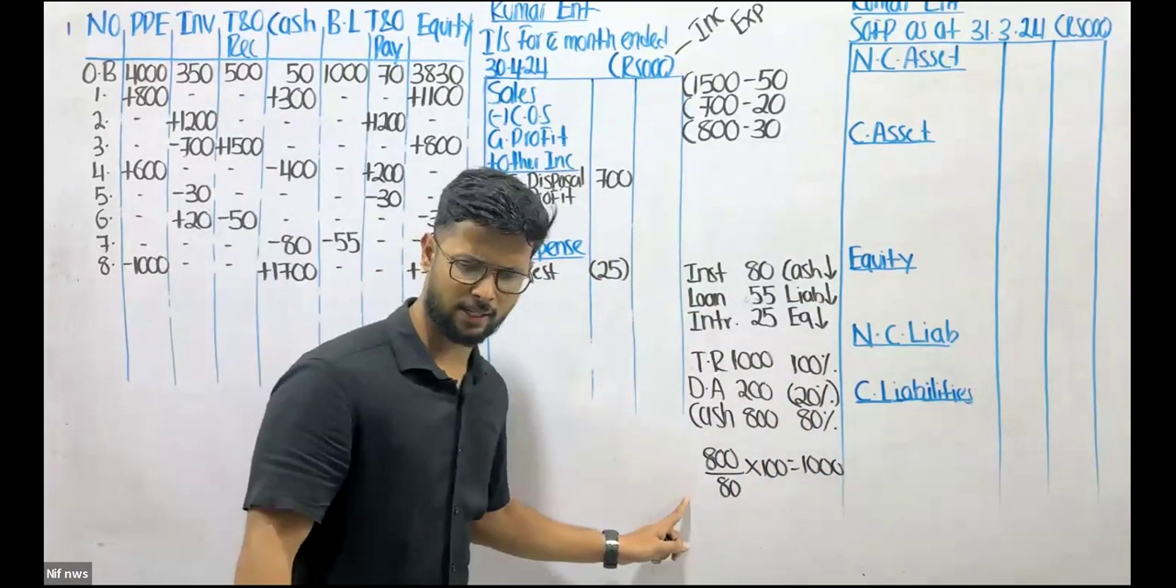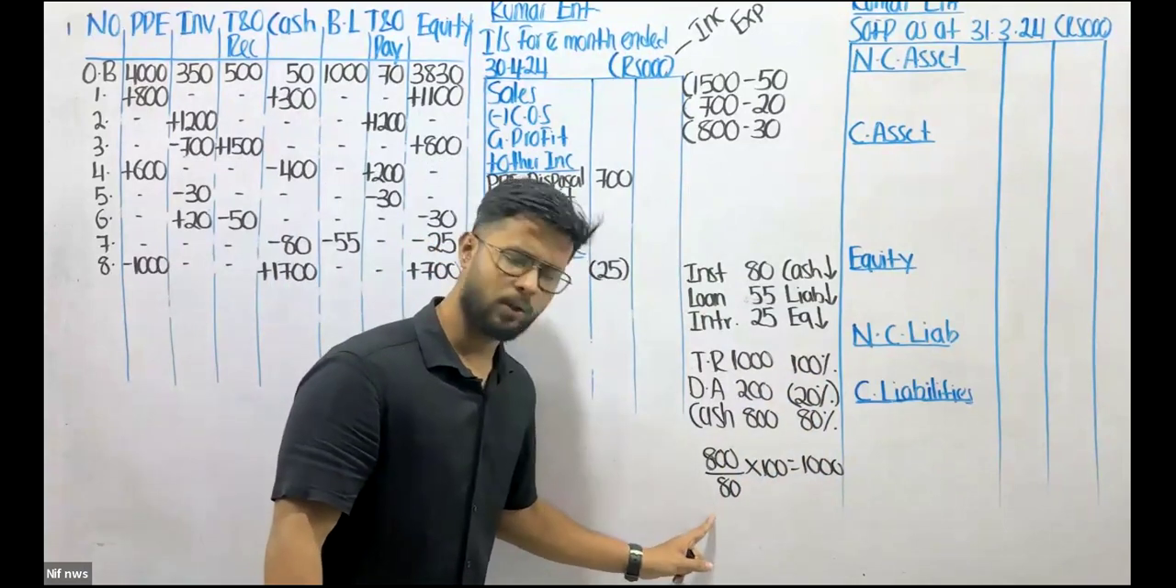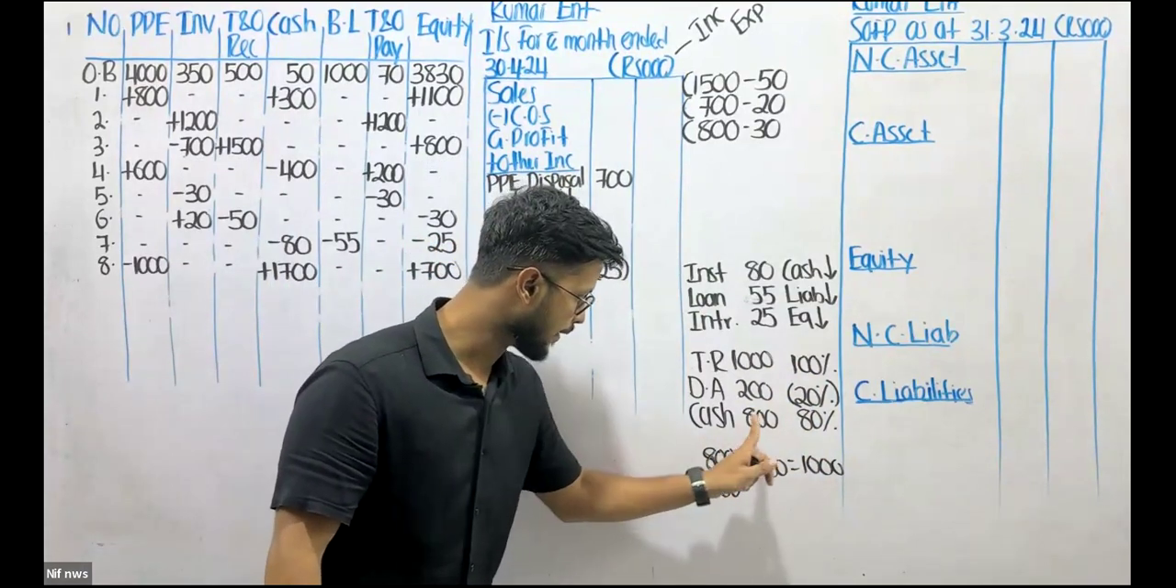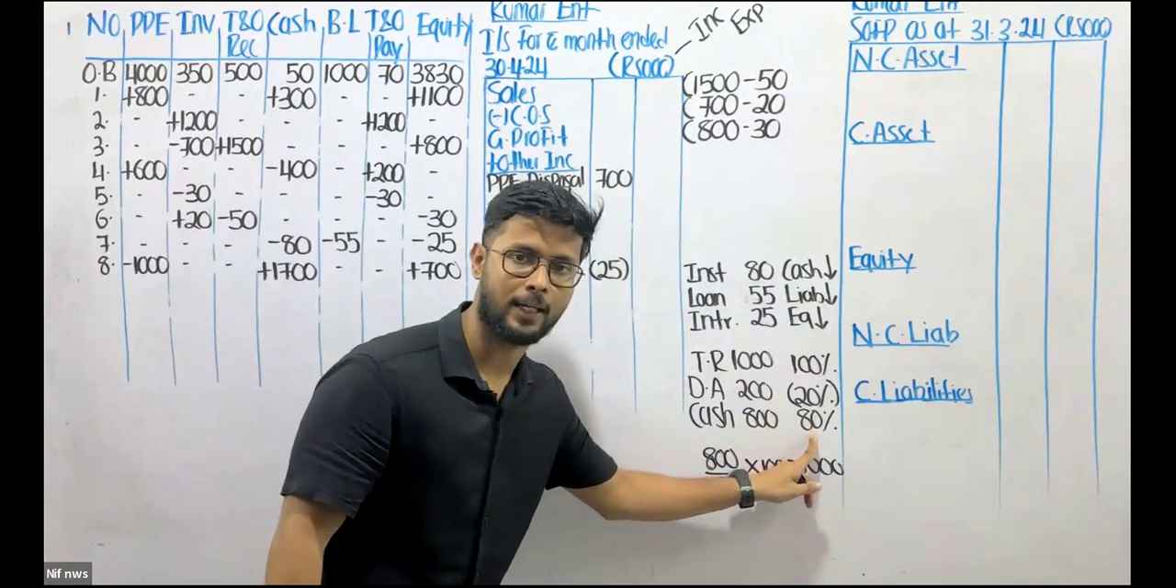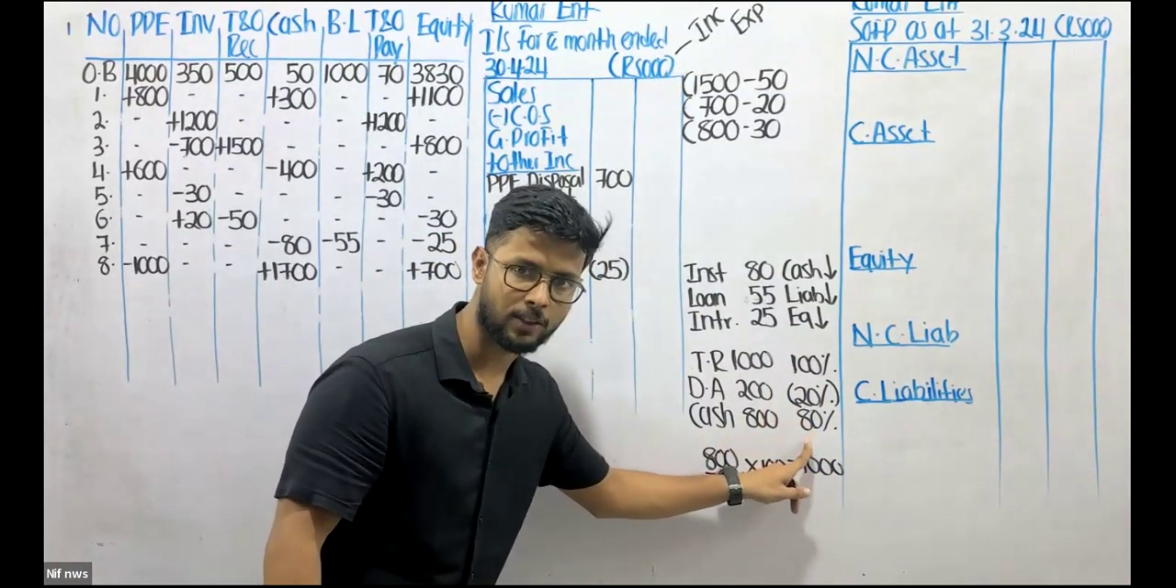So now you may wonder, sir, can you explain this calculation as well? Now 800 is represented by 80%, right?